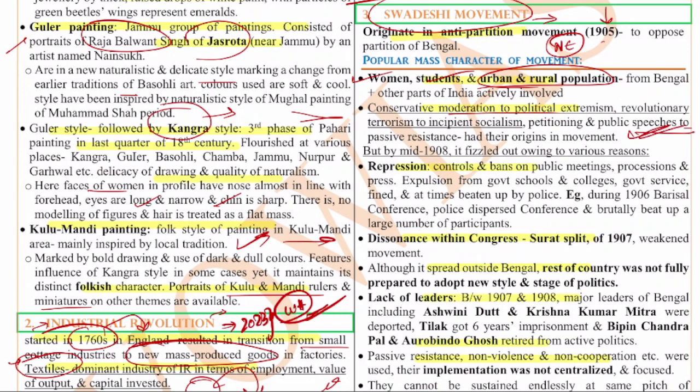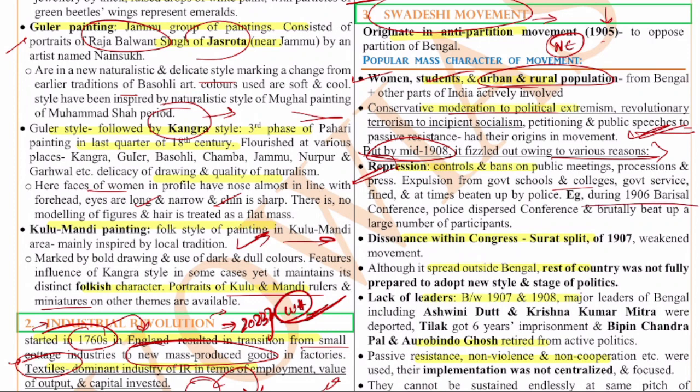But by mid-1908, this movement fizzled out due to various reasons. The intensity of the movement reduced. Some reasons, if you see, were the repression by the British, the ban on public meetings and processions, excessive police controls, and the expulsion of people from schools, colleges, and government service. All of these things happened.